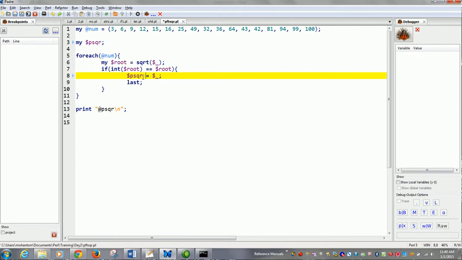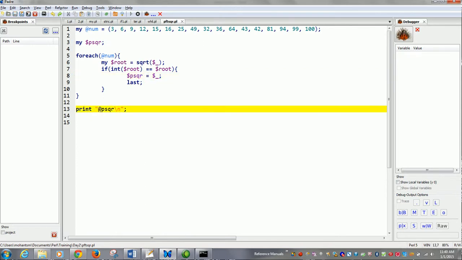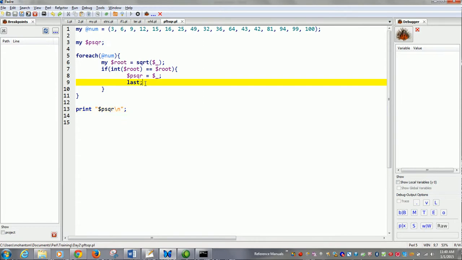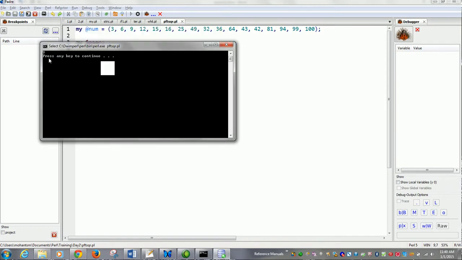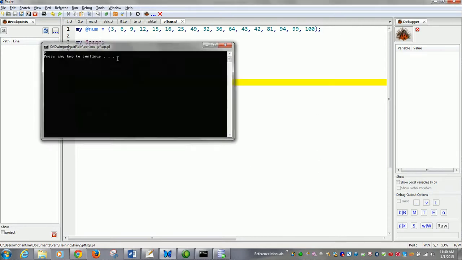Okay. Done. The moment we find the first perfect square, it will exit out of the loop and print it. Let's see if it runs fine. 9. Voila, it got it. So we learnt what last is all about.